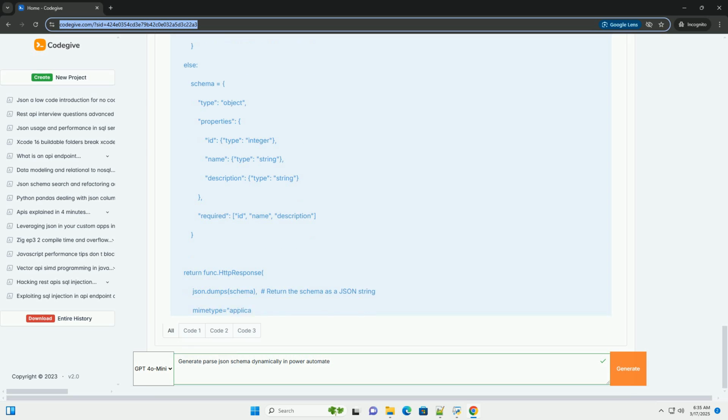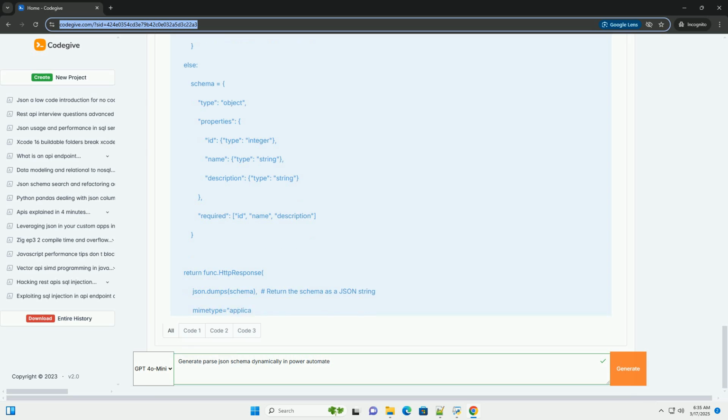Required fields: the required array specifies which properties must be present in the JSON data. Handle missing required properties gracefully, for example by providing a default value or logging an error. Nested objects and arrays: for complex JSON structures with nested objects or arrays, you'll need to create nested schemas within the properties section. This can make the schema creation more complex.